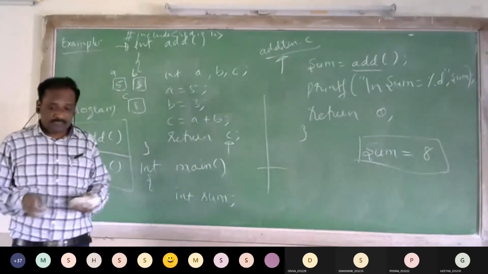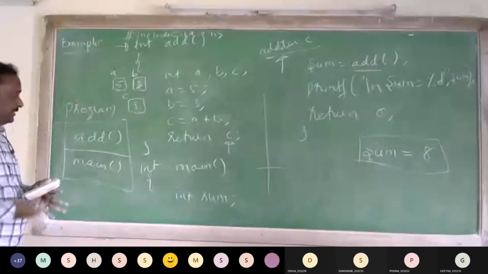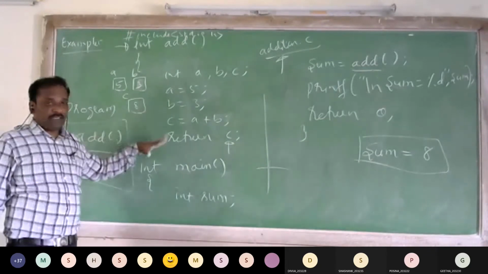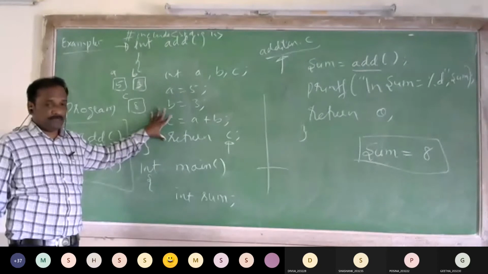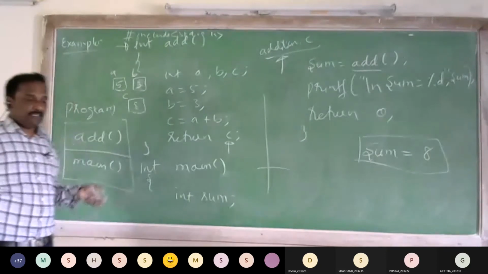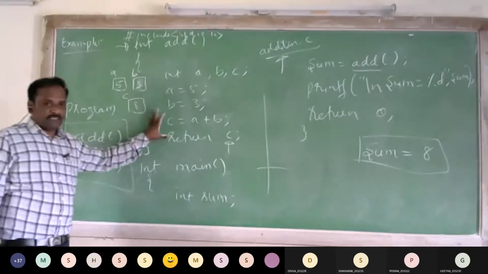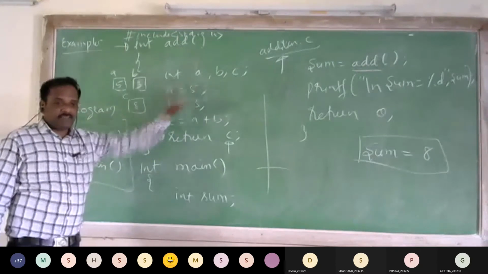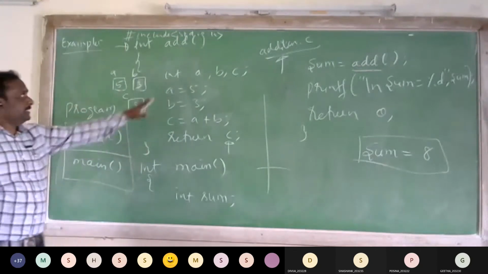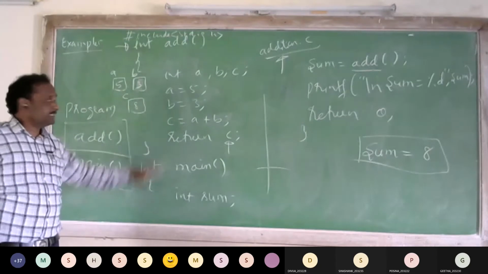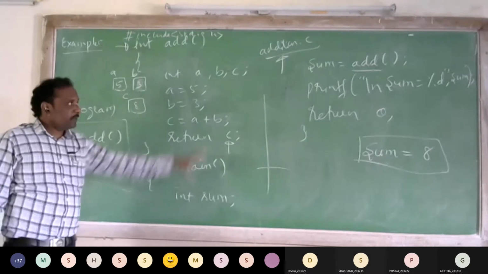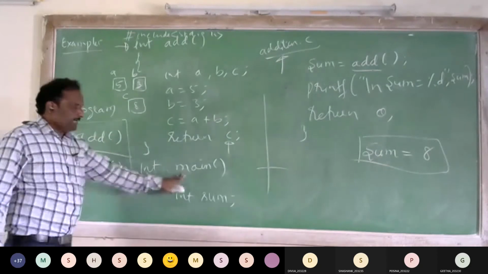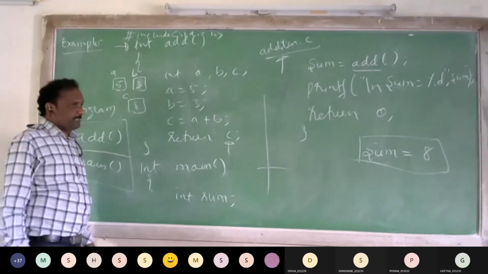Whenever the program is bigger, whenever the program is larger, we divide the program into different functions, small parts. Each part is called a function. What is a function? A function is a set of instructions which performs a specific task. Here in this program I consider only two functions. This one performs addition. This one displays the value onto the output screen. In main, the main function is always executed first.